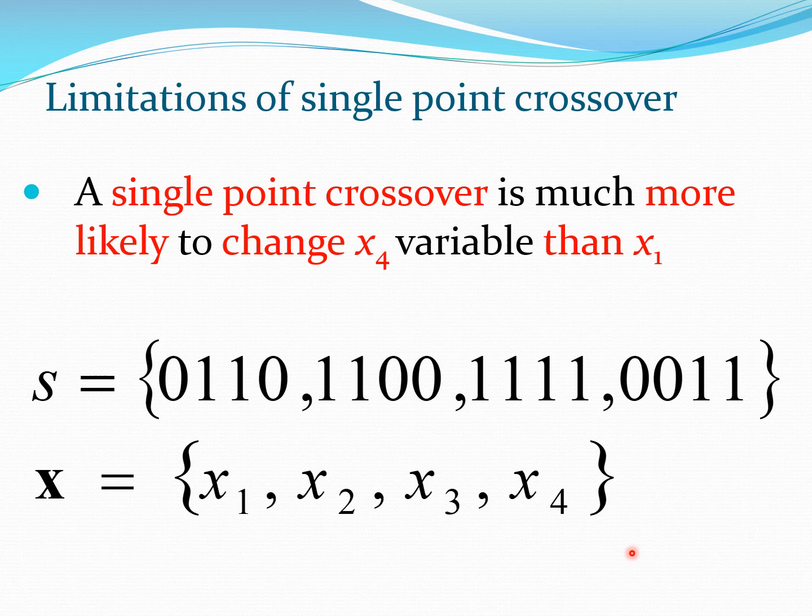So a simple concept which we could do is that we could use 2-point crossover or multi-point crossover. So that would actually fix this problem in single point crossover, that you are much more likely to change x4 than you are likely to change x1. So this is a big lacuna in the single point crossover which will affect your problem in general. As the GA proceeds, you are likely to find a better value for some of these parameters x2, x3, x4 and not so much for x1, which has hardly got a chance to move around in the design space.